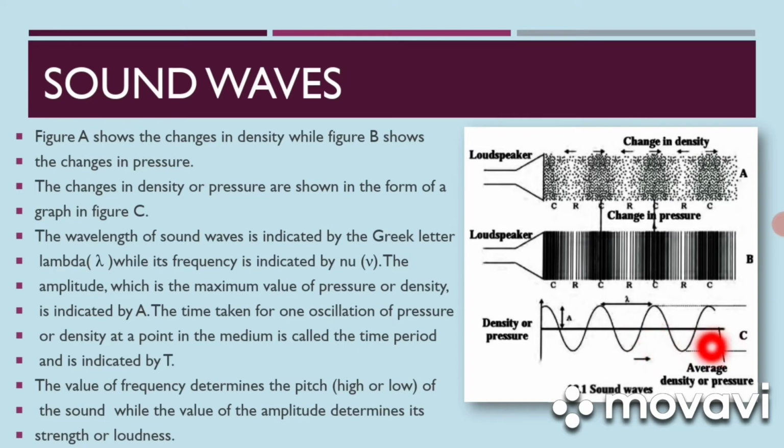The wavelength of sound waves is indicated by the Greek letter lambda, while its frequency is indicated by nu. The amplitude, which is the maximum value of pressure or density, is indicated by A. The time taken for one oscillation of pressure or density at a point in the medium is called the time period and is indicated by T. The value of frequency determines the pitch, that is high or low, of the sound, while the value of the amplitude determines its strength or loudness.